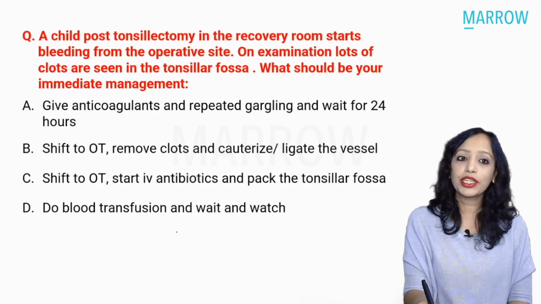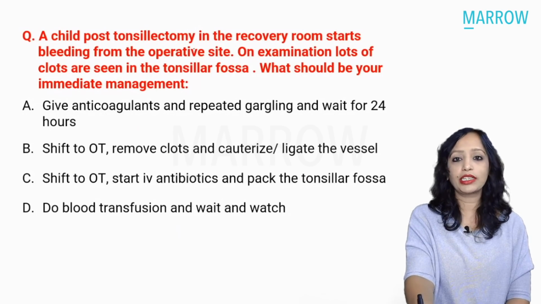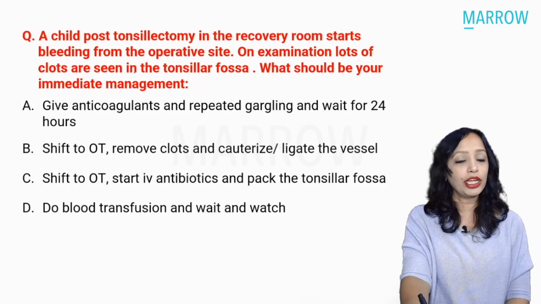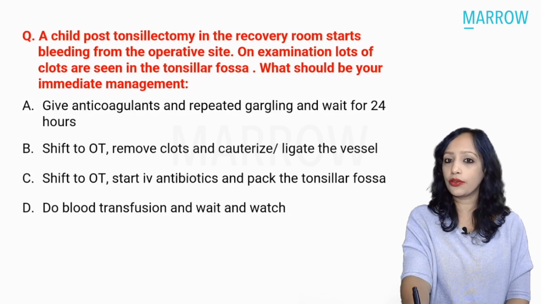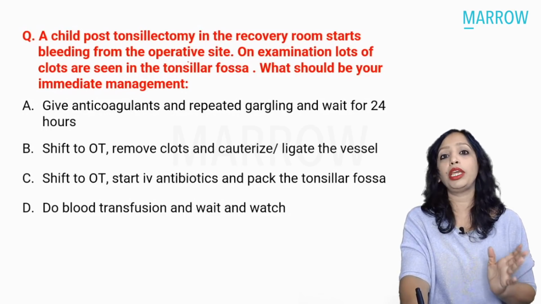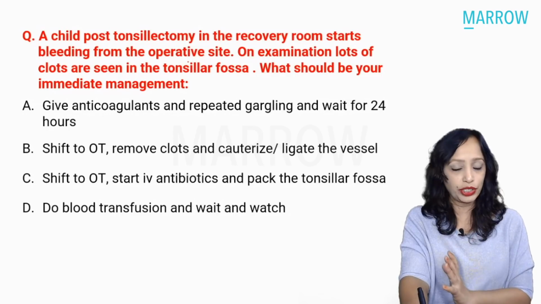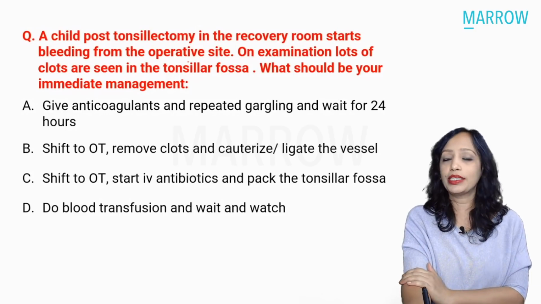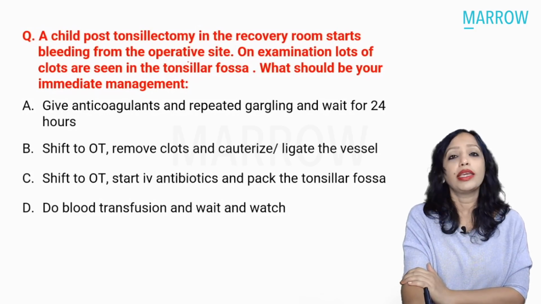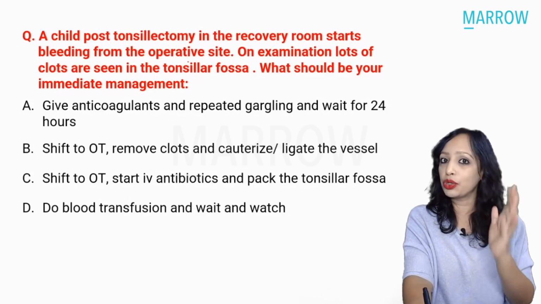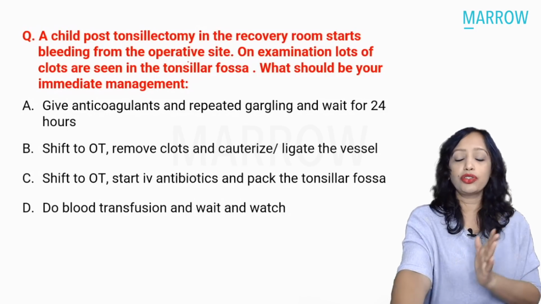Coming to the next question, here we have a child post-tonsillectomy in the recovery room who starts bleeding from the operative site. On examination, lots of clots are seen in the tonsillar fossa. What should be your immediate management? Here we have a child post-tonsillectomy who is having hemorrhage from the operative site. What is this hemorrhage known as? Is this primary, reactionary, or secondary? Yes, this is the reactionary hemorrhage. What is the duration of primary? That is during surgery, on the table. What is reactionary?